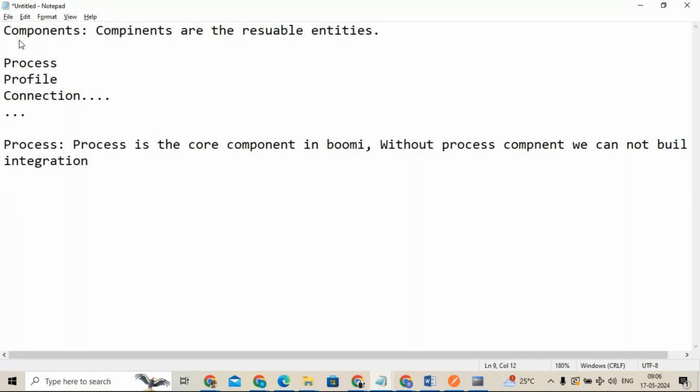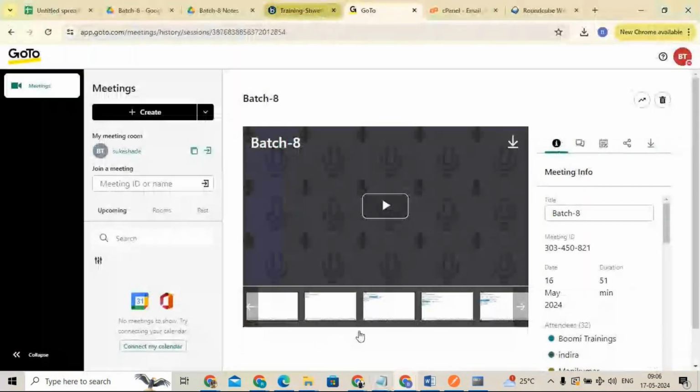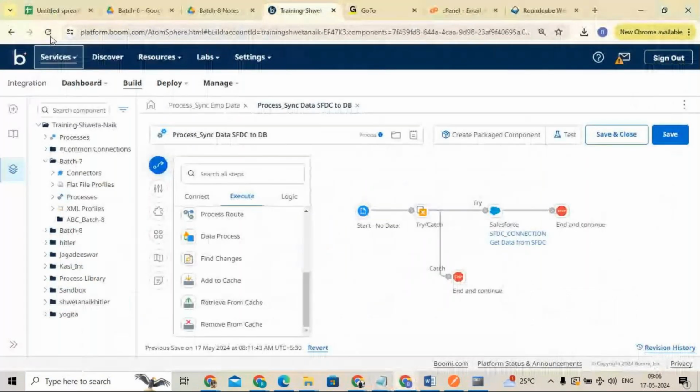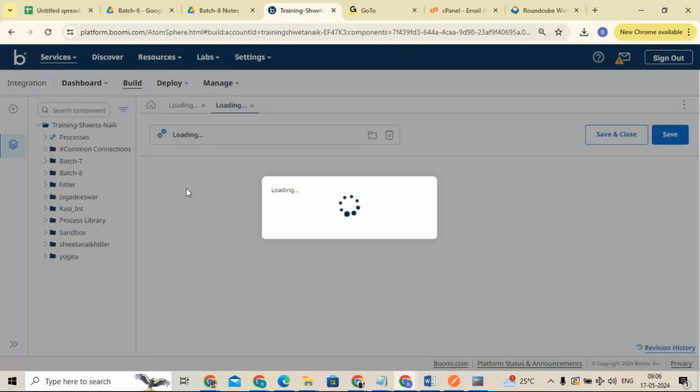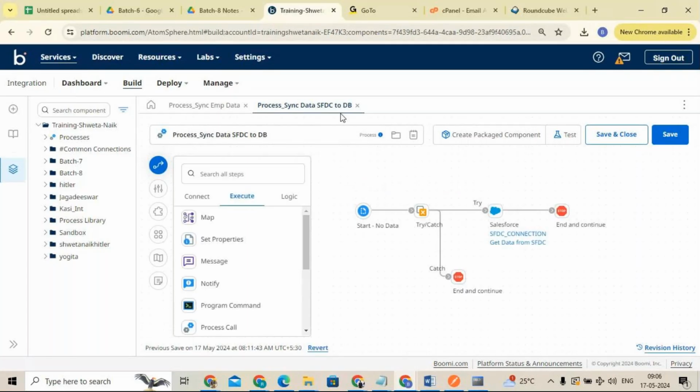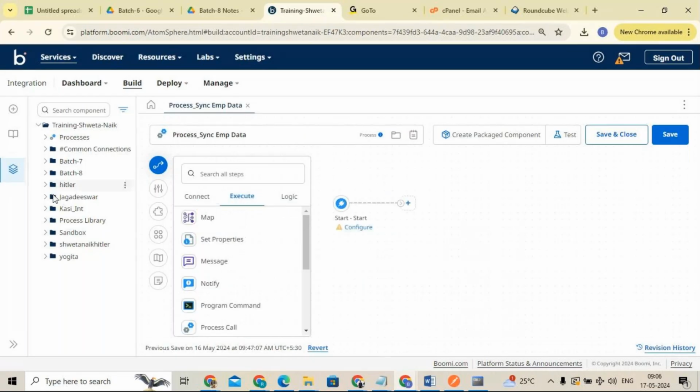So whenever you are creating the process component, automatically the start shape is going to be created, right? So if I open the Boomi platform, there is no separate start shape available in the shapes palette. Whenever you are creating the process component, automatically the start shape is going to be created, right? So if you remember, yesterday we discussed about component explorer.